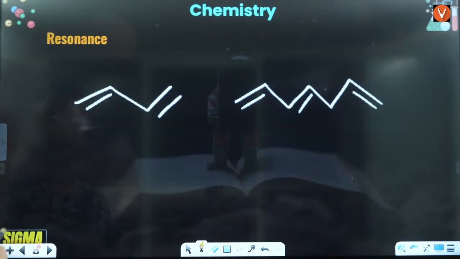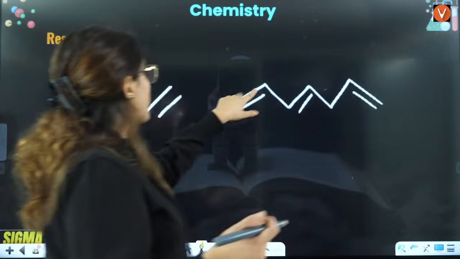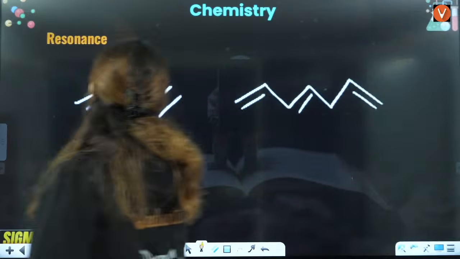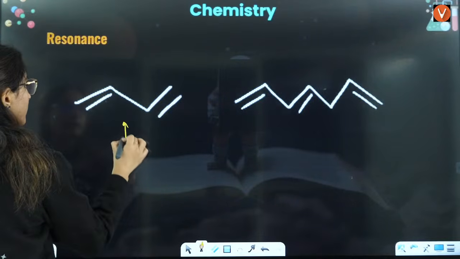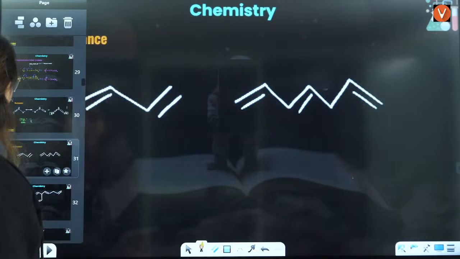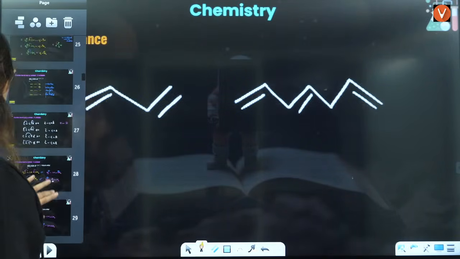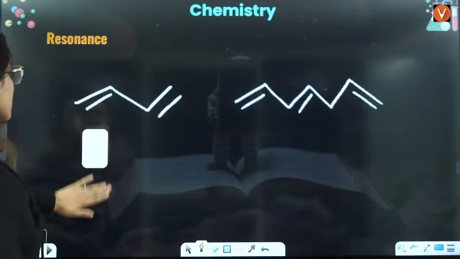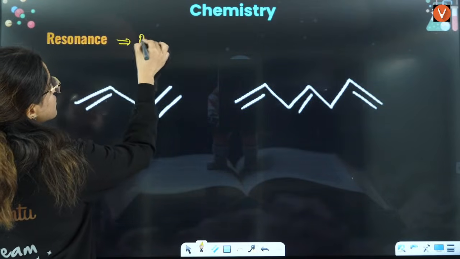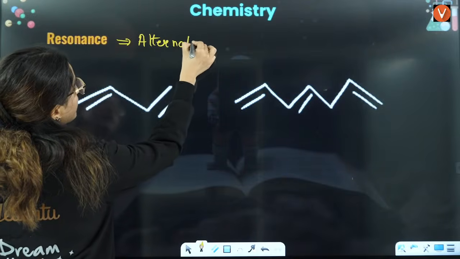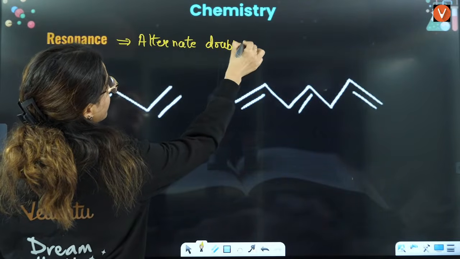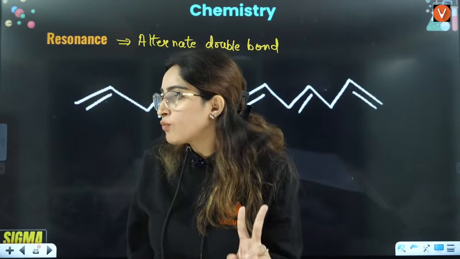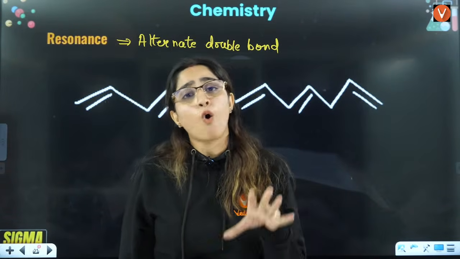Now let's talk about resonance: double bond, single bond, double bond, single bond, then single bond, double bond. If you see this, resonance will be there in this case. This is a case of alternate resonance. Have we discussed alternate bonds? We have not, so let us discuss alternate double bond resonance. First was back bonding, second was double bond, single bond, p orbital, and third is alternate bonds.